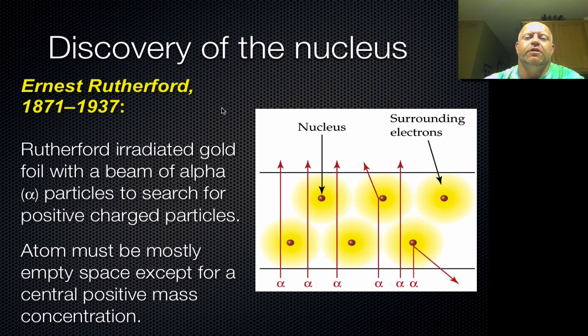Okay, so if we take a look at his gold foil experiment, this is one of the more famous experiments in the atomic theory world. Basically he beamed these alpha particles through really thin gold foil. Gold is very malleable, so you can make it extremely thin, very few atoms thick.